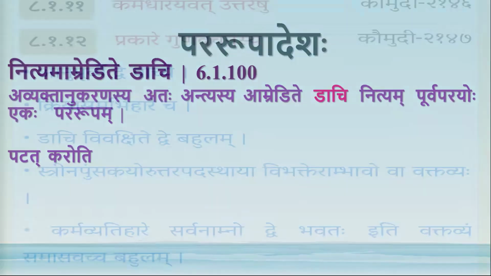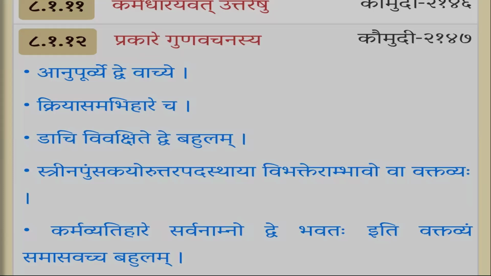So in that 8.1 section, I told about sarvasya dve, tasya param amreditam, in the dvitva prakarane. There is a sutra prakare gunavachanasya. Here there is a vartika: dachi vivakshite dve bahulam.